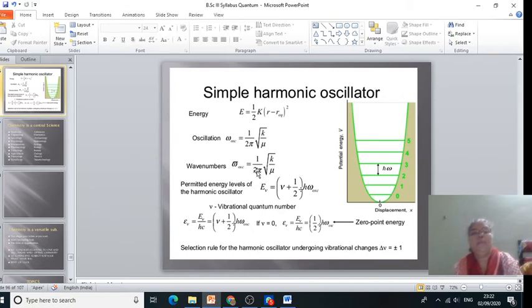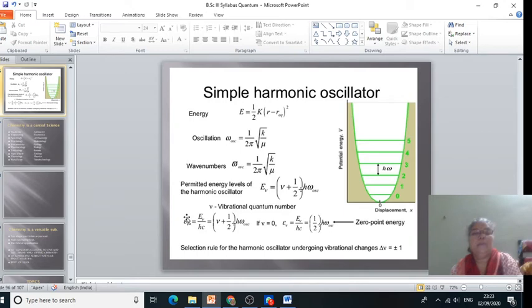Here, by putting c, the velocity of light, we can convert the energy in terms of frequency. The permitted energy levels of the harmonic oscillator, that means the vibrational energy, are given by E v equal to v plus 1 half into h into omega oscillation, where h is Planck's constant and omega oscillation is the oscillation frequency.